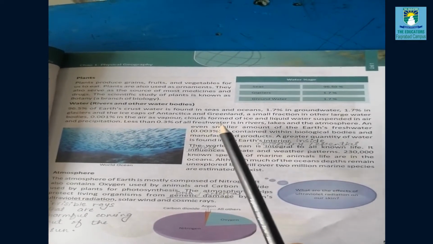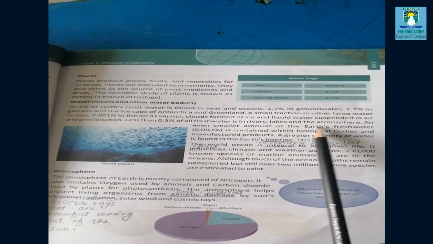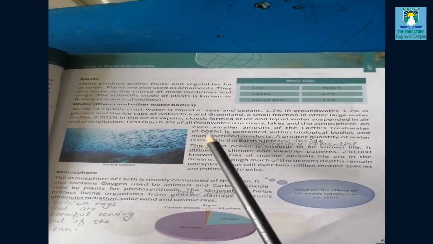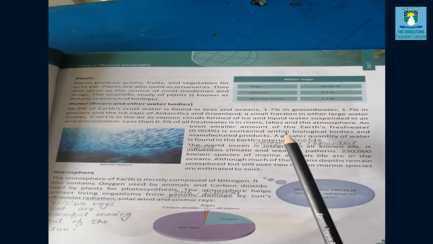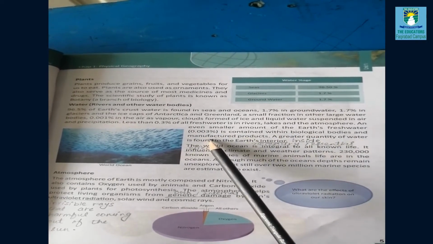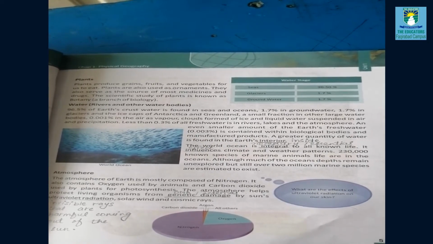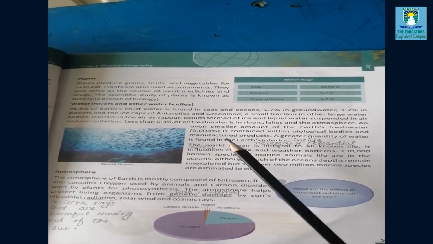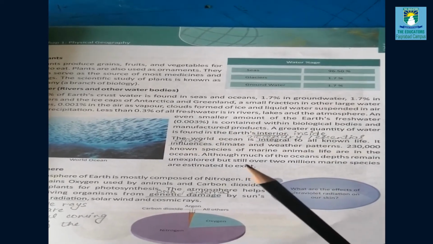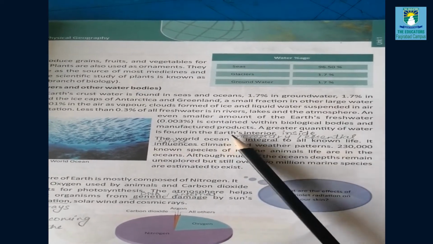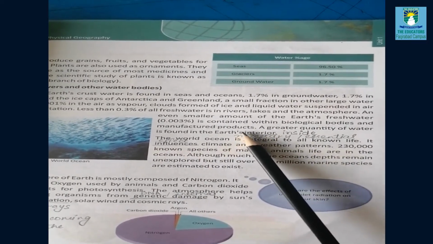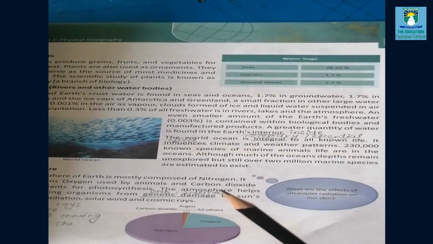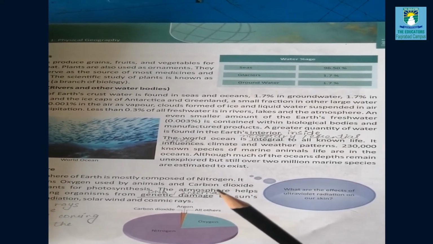Less than 0.3% of all the fresh water is in rivers, lakes, and atmosphere. An even smaller amount of Earth's fresh water, about 0.003%, is contained within biological bodies and manufactured products. Biological bodies means human and animal bodies, which also contain some quantity of water. Manufactured products, like those made in different factories, also use some portion of water. A greater quantity of water is found in Earth's interior. It means that the inner side of the Earth also contains some amount of water.